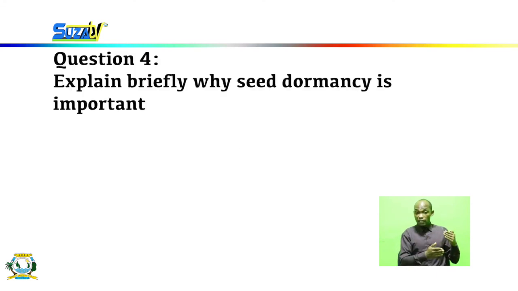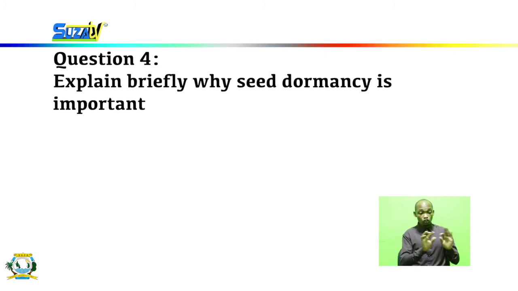And finally, we are required to explain briefly why seed dormancy is important to plants. We all know that seed dormancy refers to the time whereby the seed does not grow, does not germinate, because it has not found favorable conditions.